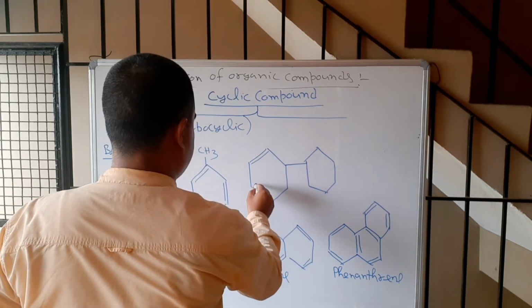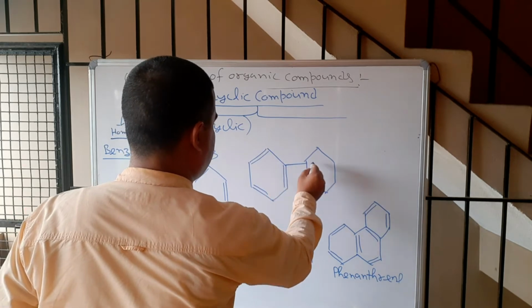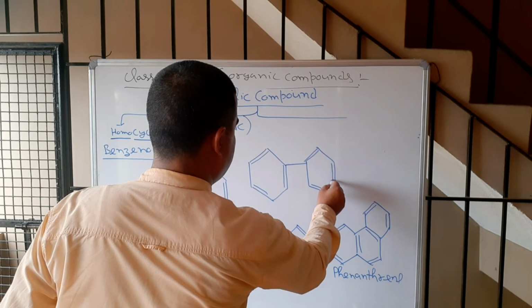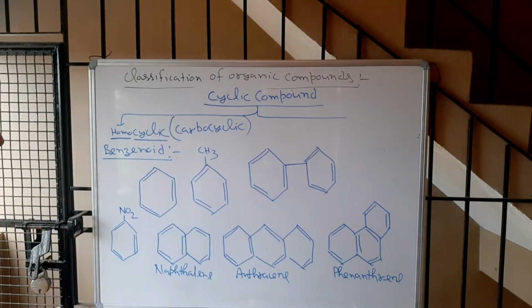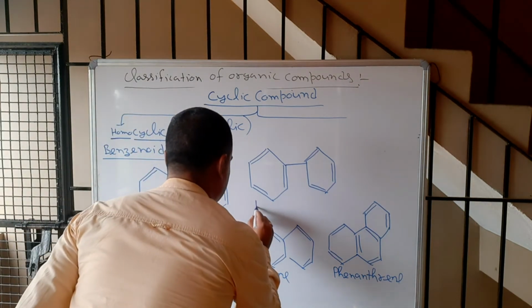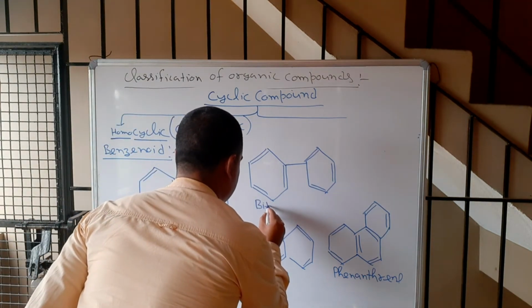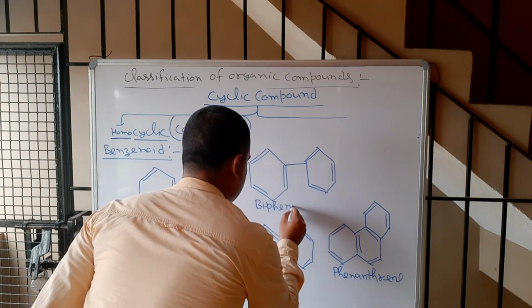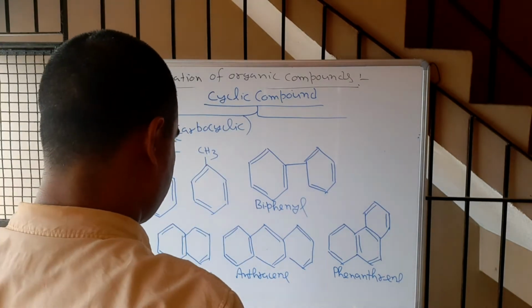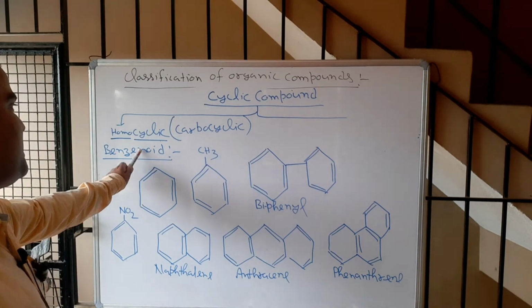This is one benzene ring and this is another benzene ring. This is called biphenyl. It is also called diphenyl. So this is benzenoid.